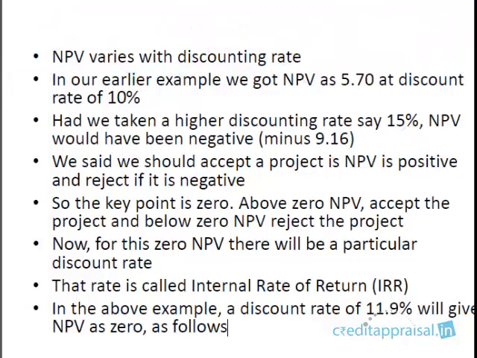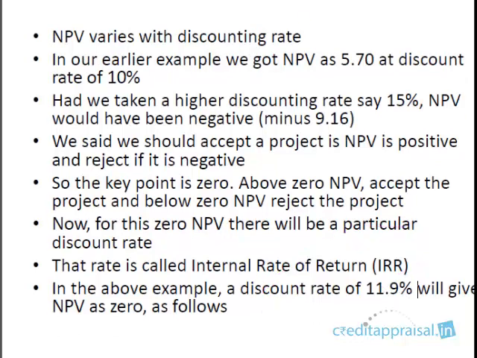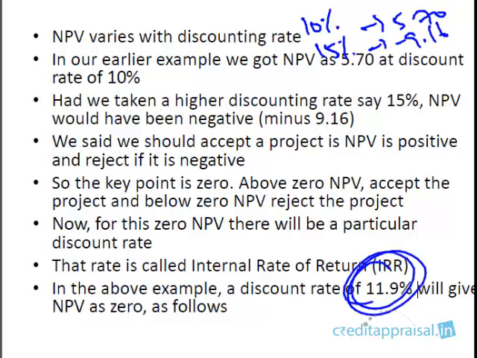So that rate of interest, that discounting factor at which the NPV is 0, is known as IRR. What is IRR? IRR is the discounting rate at which the NPV is 0. In our example earlier, we said that at 10% you'll get a positive NPV of 5.7. At 15% you'll get a negative NPV of minus 9.16. For example, if you consider this discounting factor of 11.9, you'll get an NPV of 0.